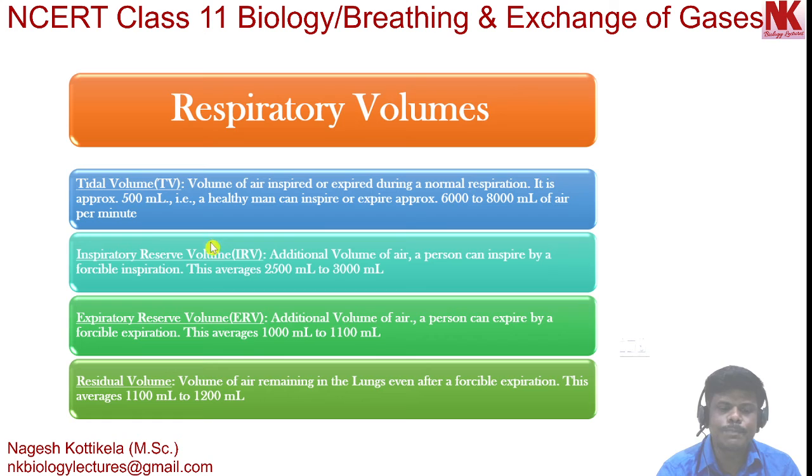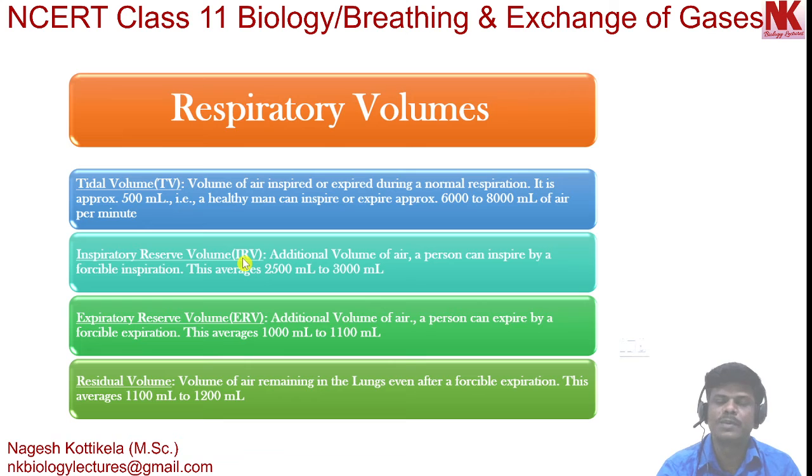Now, inspiratory reserve volume, IRV. It is an additional volume of air a person can inspire by forcible inspiration. As we discussed, because of some additional muscles in the abdomen, forcibly we can inhale. So, an additional volume of air a person can inspire by a forcible inspiration. This averages 2500 ml to 3000 ml.